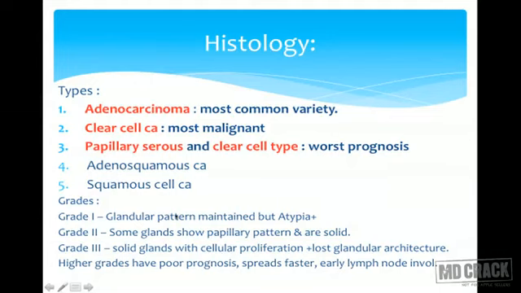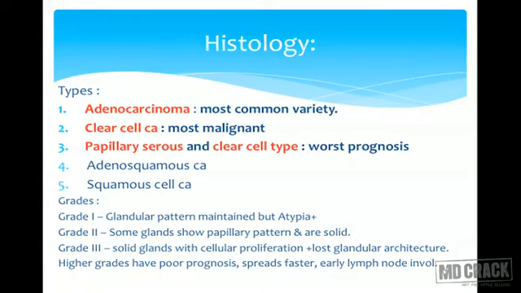And histologically, this tumor is graded into 3 grades. Grade 1, where the glandular pattern is maintained but atypia is present. Grade 2, some glands show papillary pattern and are solid. And grade 3, solid glands with cellular proliferation and lost glandular architecture.